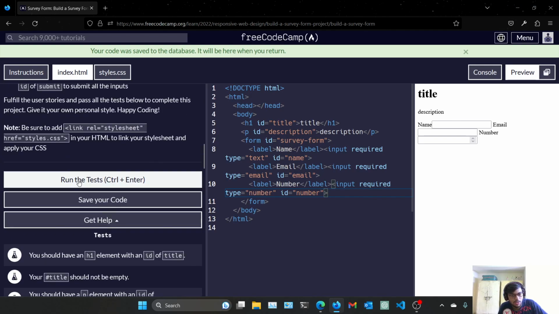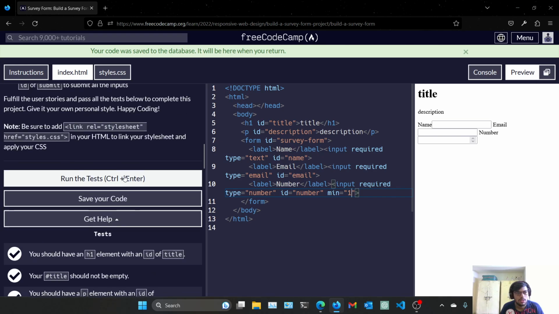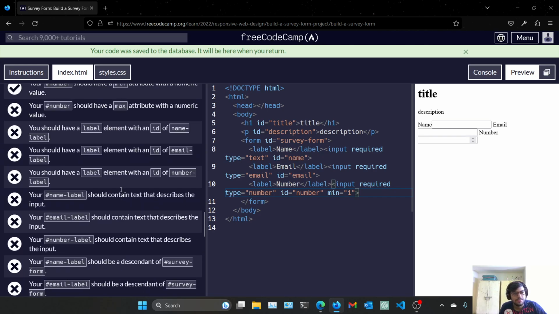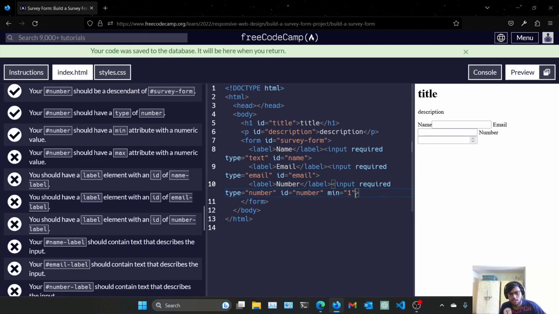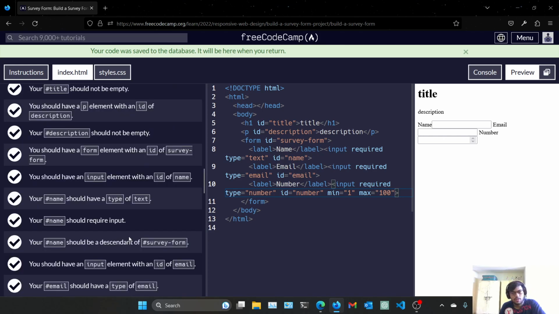Okay, let's check the code. It's saying that we have done it correctly. Let's see what it's saying. Okay, it's saying that the number input should have a min attribute with a numeric value. So let's add the min attribute here, minimum one. Let's test it. Now it's saying that we need to give it a max value. Let's give it 100. Okay, we have done it correctly.